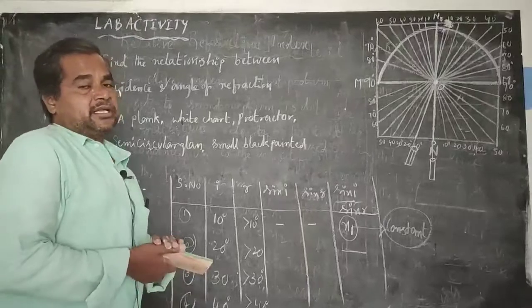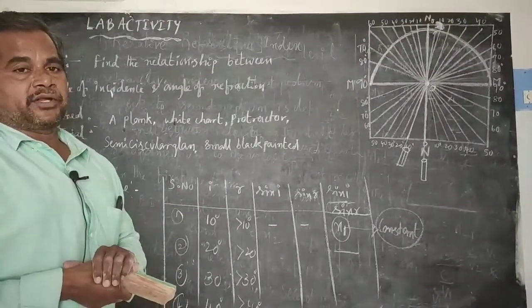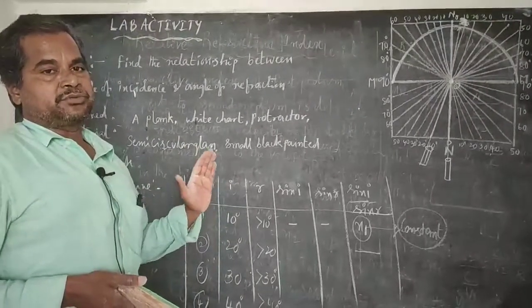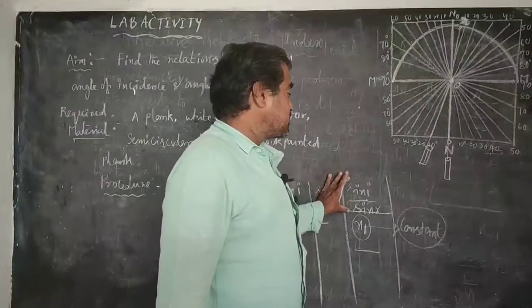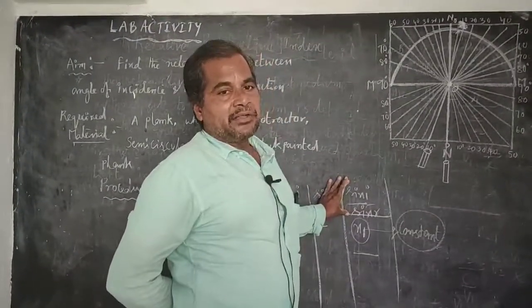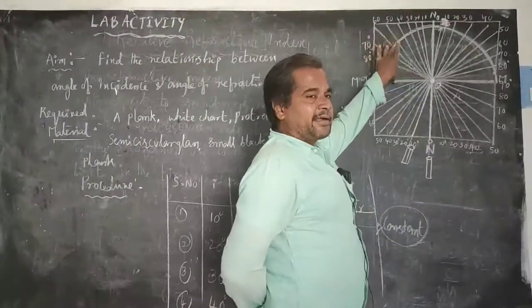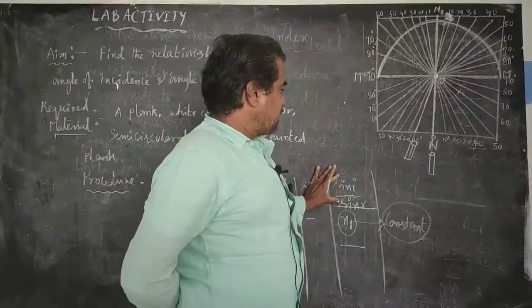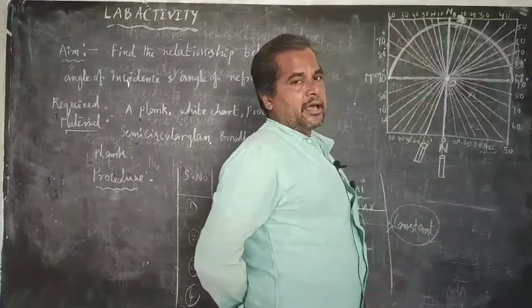So this is the relationship between angle of incidence and angle of refraction when any light ray passes from one transparent medium to another transparent medium. This value gives the refractive index of the material we have used in this particular test. Here we are using semicircular glass.